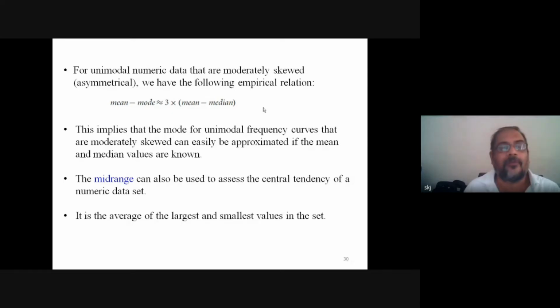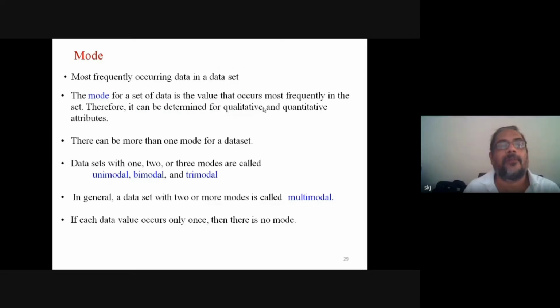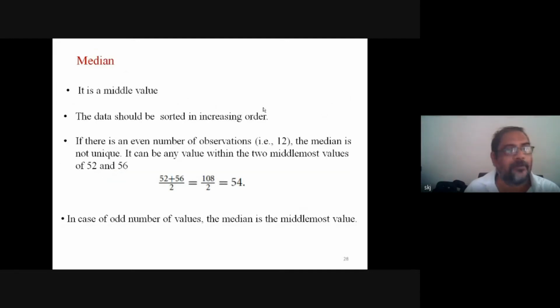Now, you see, the purpose of mode is to find which data item is occurring more frequently. The purpose of median is to find which data item is the midpoint.